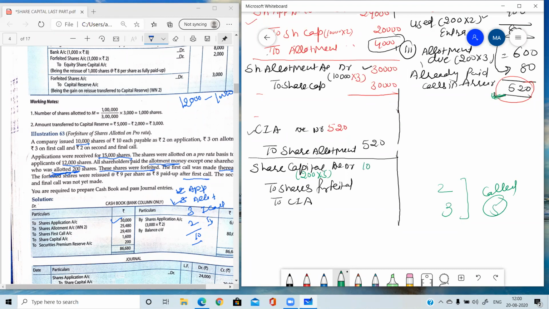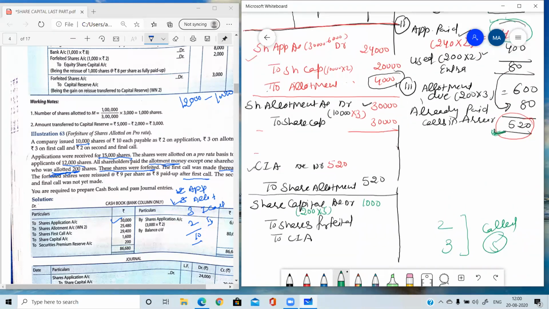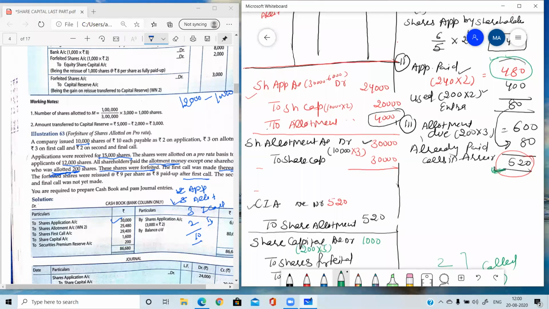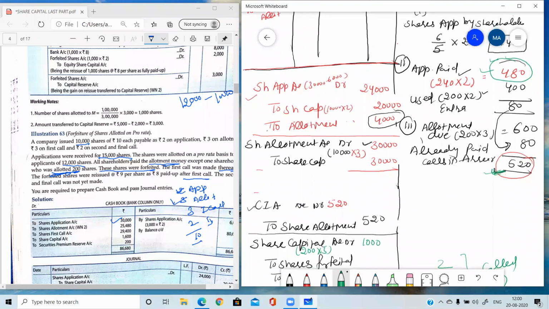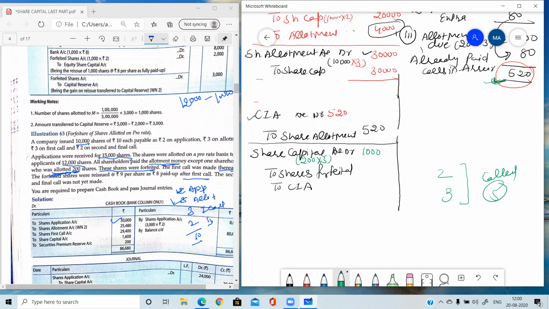Okay, so 1000. Out of this 1000, again I'm going back to the table. You need not use the formula of paid and unpaid if you have made the table. So 480 he has paid and 520 he has not paid. So 480 will be written here and 520 will be written here. Okay, so this is the entry for share allotment. No involvement of bank, so there will be no posting in the cash book.